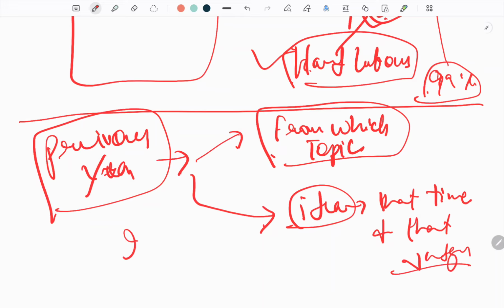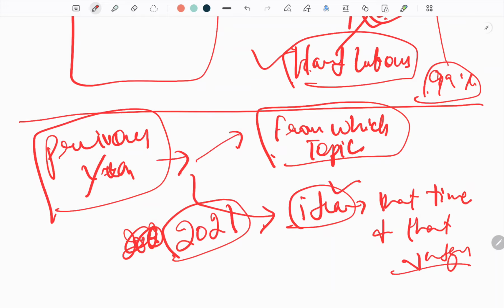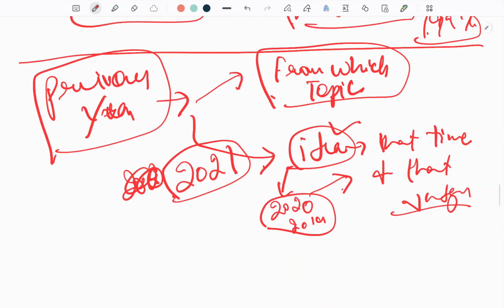Like if you have seen the previous year question paper of 2021, there are judgments decided in the year 2020, 2019. Generally they have asked in these types of previous year questions. But now you can get an idea.